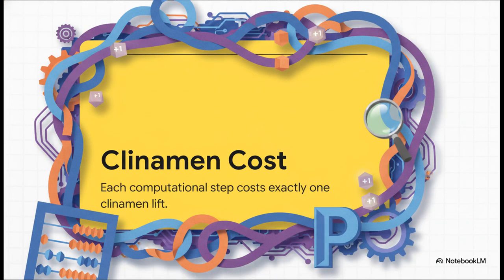And to complete our set of rules, we have the Clinamen cost. This dictates that every single computational step a machine takes costs exactly one lift, which equals +1 topological charge. Practically, this means a machine running in standard polynomial time, what we call the P-space, has a strict, limited Betti budget to spend on its calculations. It's exactly like a financial budget, really. Simply put, you can't spend rope you don't have.